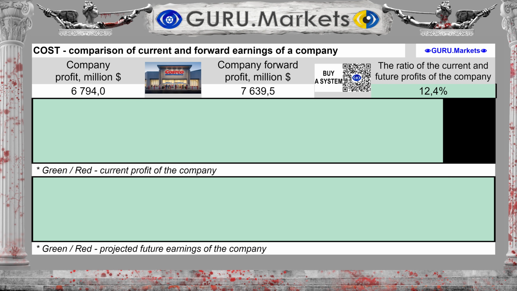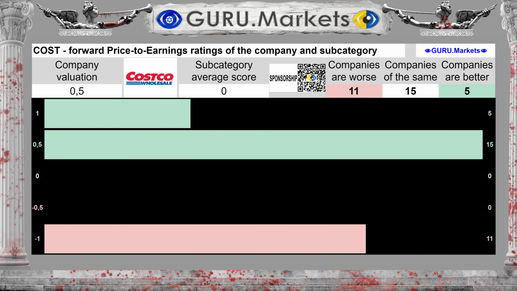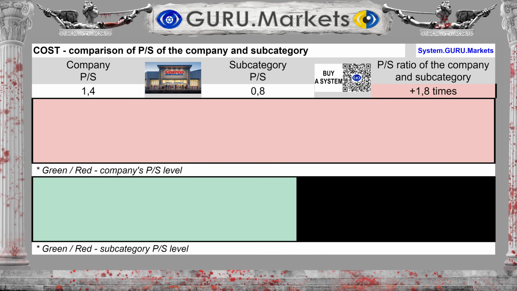Projected earnings for the next 12 months are expected to be $7,639 million, 12.4% more than currently. An assessment of projected future profit performance in comparison within the subcategory: good, 0.5 points. The company's price-to-revenue ratio is 1.4.